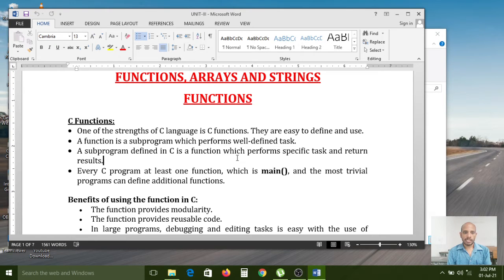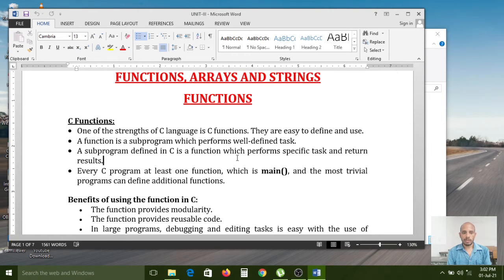So that's why a function is a subprogram. A function is a subprogram which performs a well-defined task. Here the deposit method is performing one task, the deposit functionality.